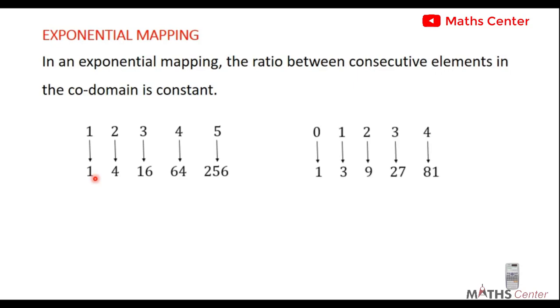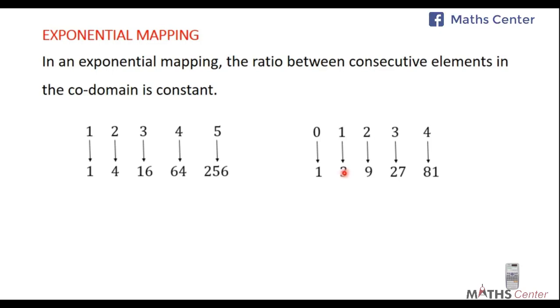Let's look at an example of an exponential mapping. So we are concentrating on the codomain, not the domain. You know that from here the difference is constant, which is 1. But when you come here, the difference between 1 and 3 is 2. But the difference between 3 and 9 is not 2, it's 6. So straight away you can see that this is not an example of a linear mapping. This can't be a linear mapping. So you start to think of an exponential mapping.